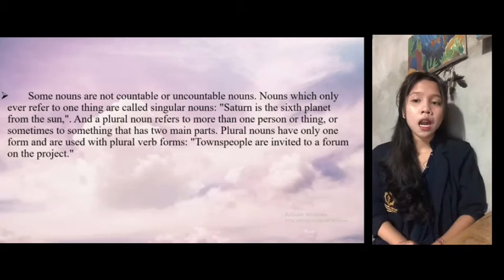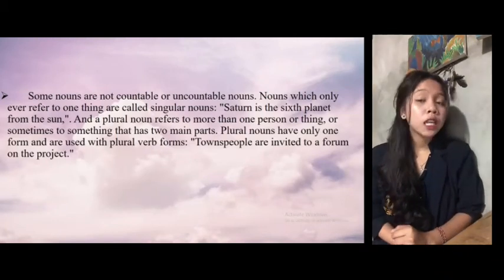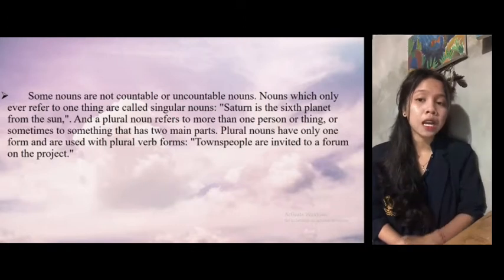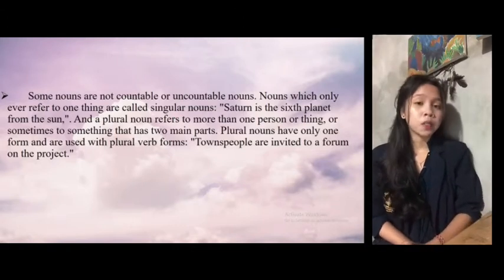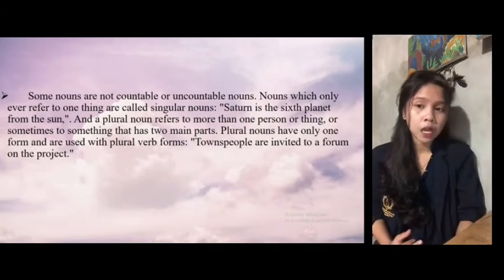Some nouns are not countable or uncountable nouns. Nouns which only ever refer to one thing are called singular nouns. For example, Saturn is the sixth planet from the Sun.